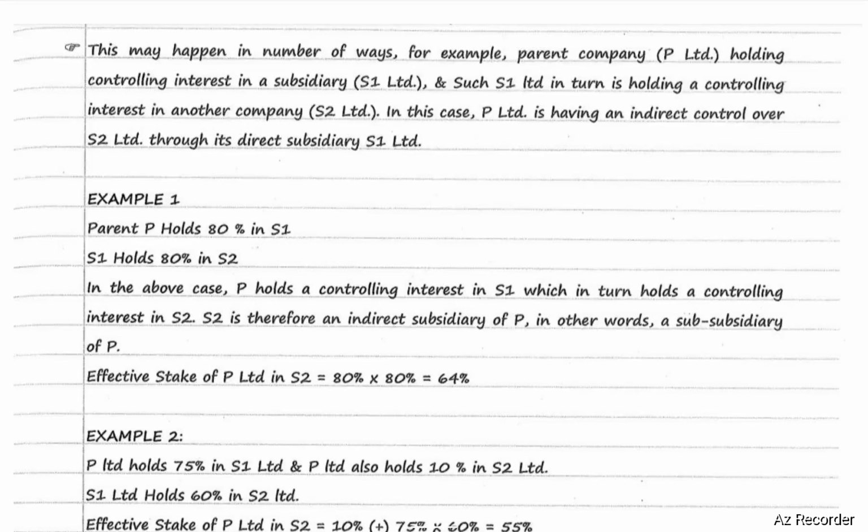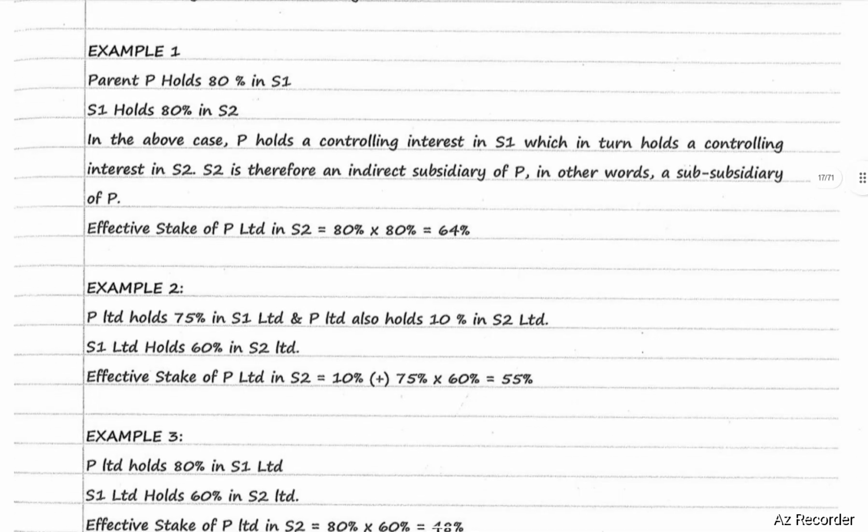Example number 1. Parent P holds 80% in S1. S1 holds 80% in S2. In the above case, P holds a controlling interest in S1, which in turn holds a controlling interest in S2. S2 is therefore an indirect subsidiary of P. In other words, a subsidiary of P. Effective stake of P Limited in S2 is 80% of 80%, that is 64%.